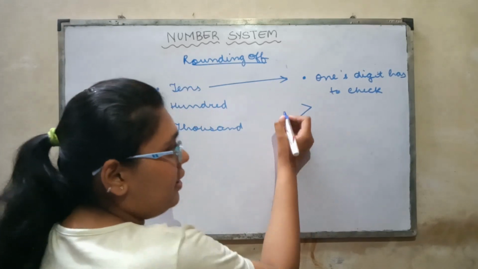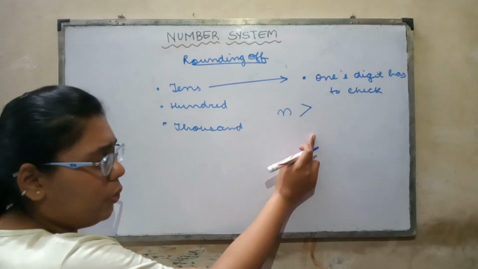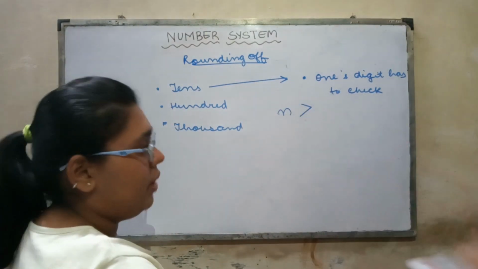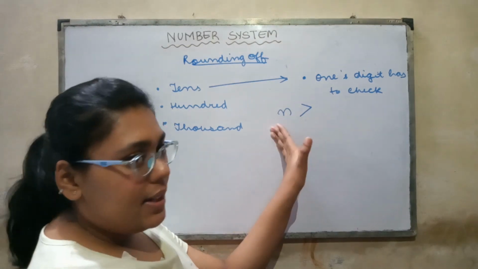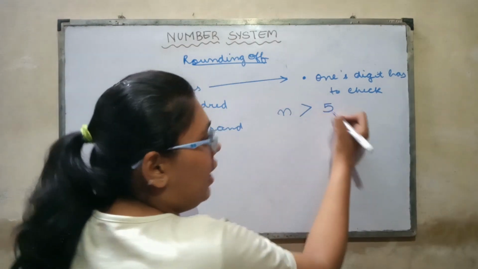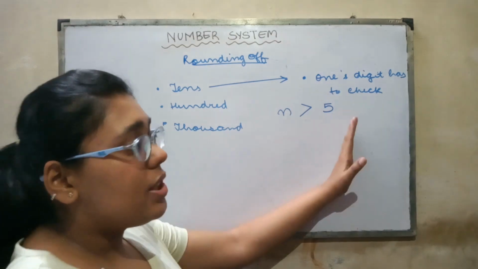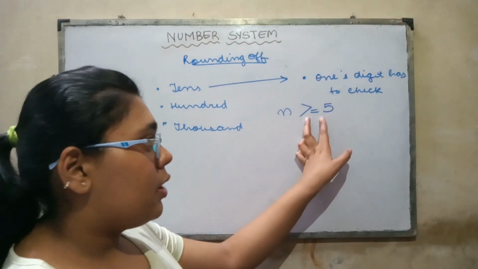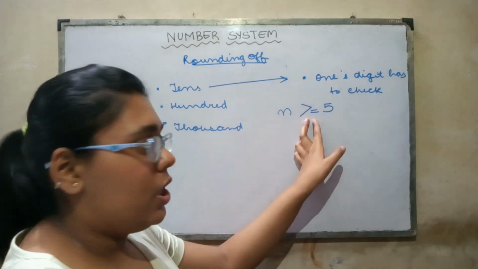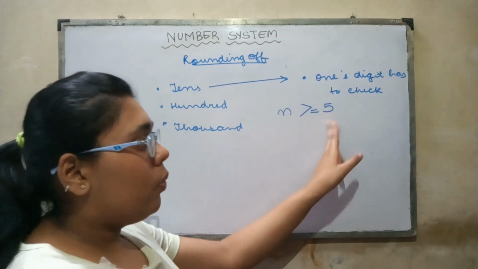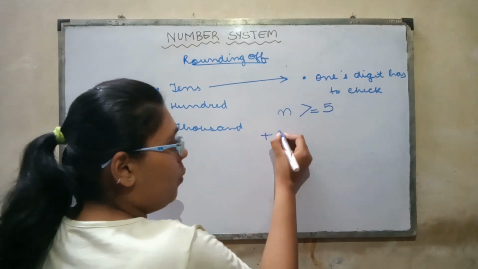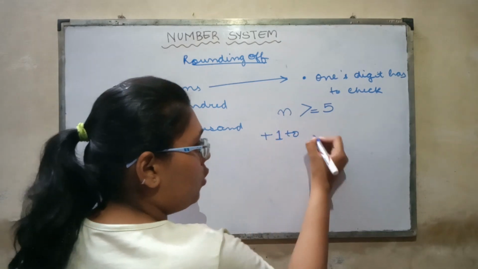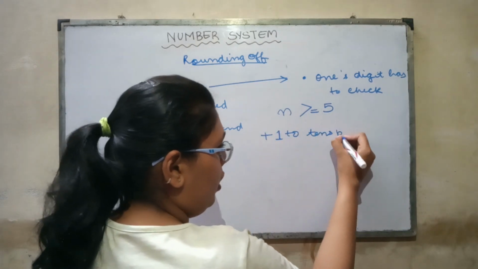Suppose that number is some n value. n can be anything, 1, 2, 3, 4, 5. Suppose n is greater than 5, that means the value is bigger than 5, or that value is equal to 5. These are two conditions combined into one single condition, greater than or equal to 5. Then we add 1 to the tens position.